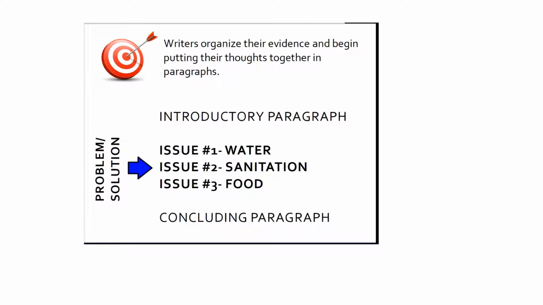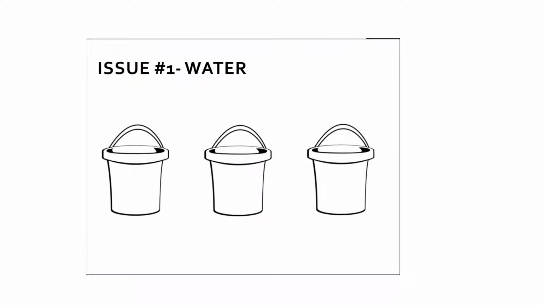We're going to start by working on our body paragraphs, and that's going to focus on the problem and the solution. We're doing explanatory writing, so your goal is to explain the problem and the solution to the reader. The reader is someone who doesn't know anything about your country's problems, so it's your job to teach them about that. The first issue that we're going to write about is water. In order to do that, we're going to take all of the information we've gathered and put them into different buckets.